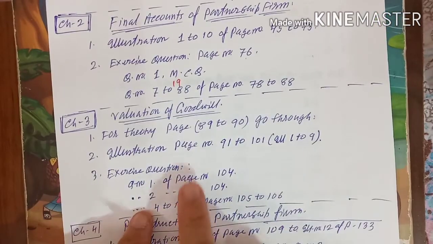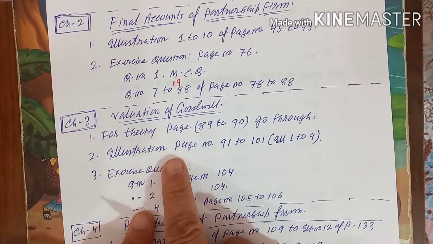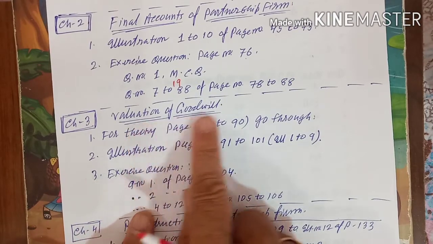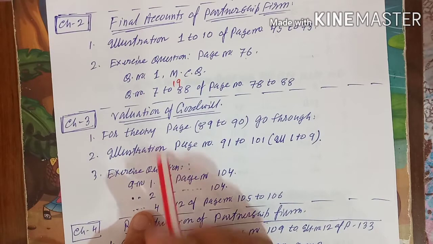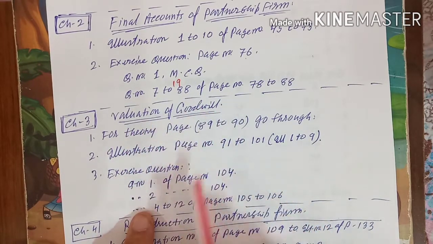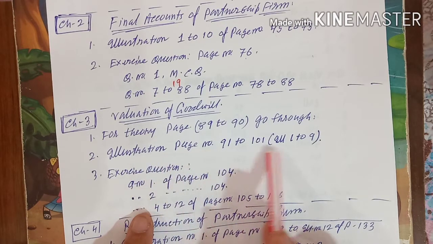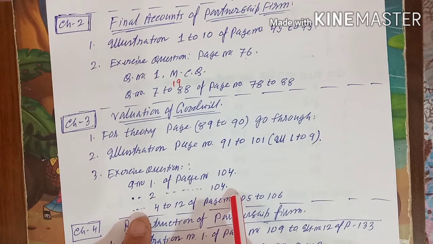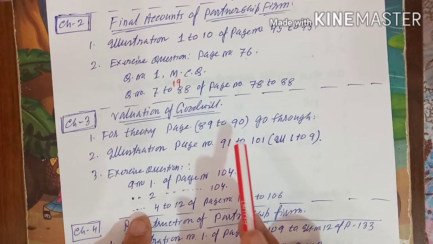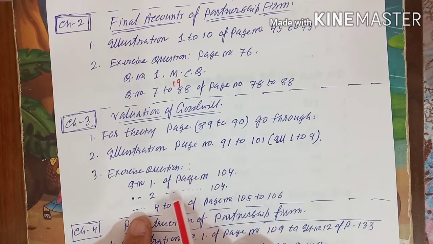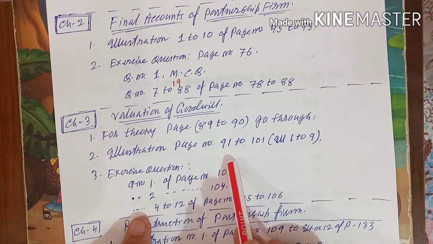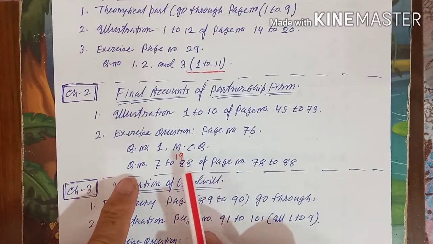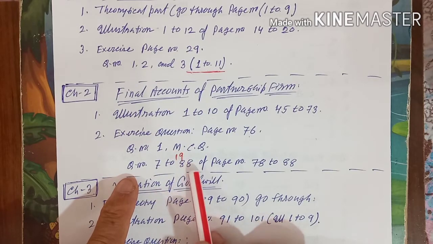One practical question is sure from chapter 3, how to calculate the goodwill. You know that there are a total of 4 methods to calculate the amount of goodwill, and illustrations for these 4 methods are given, and exercises also. I am sure that one question is coming either from the illustrations or from the exercises, that you practice from chapter 3. And from chapter 2, I am sure one practical long question of 11 marks will come.